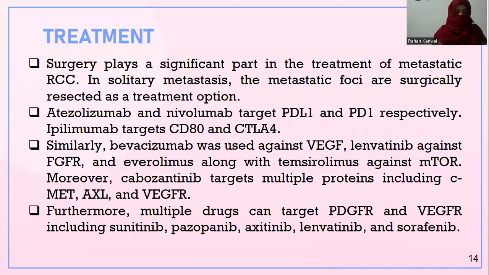Atezolizumab and nivolumab target PD-L1 and PD-1 respectively, and ipilimumab targets CD80 and CTLA4, and hence cause immune activation. Similarly, bevacizumab is used against VEGF, nivolumab against FGFR, and everolimus along with temsirolimus against mTOR. Moreover, cabozantinib targets multiple proteins including c-MET, AXL, and VEGFR. Furthermore, multiple drugs can target PDGFR and VEGFR, including sunitinib, pazopanib, axitinib, lenvatinib, and sorafenib.